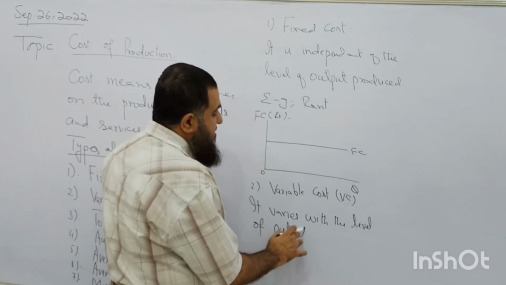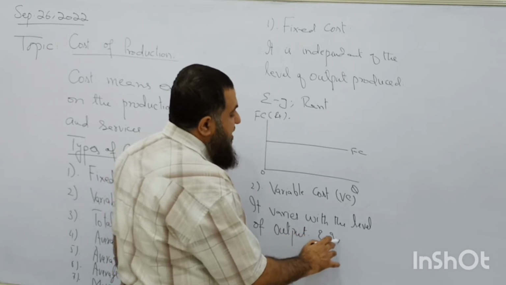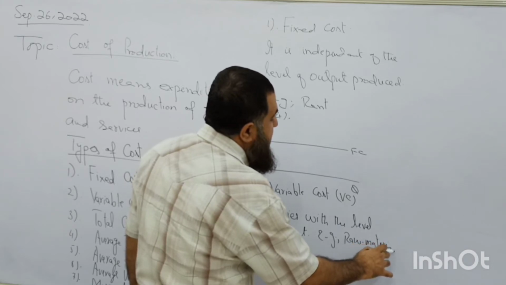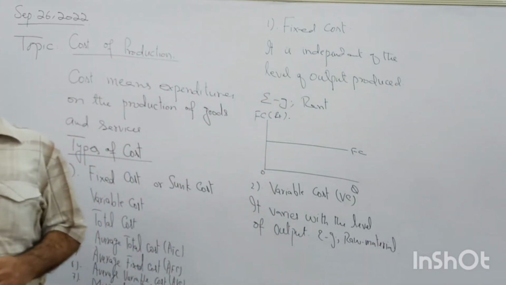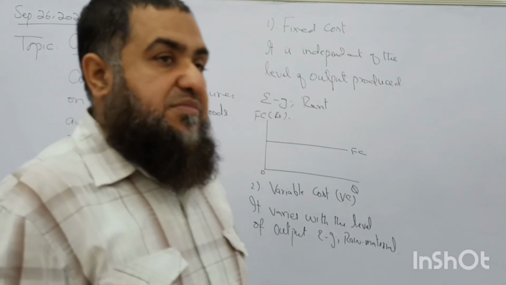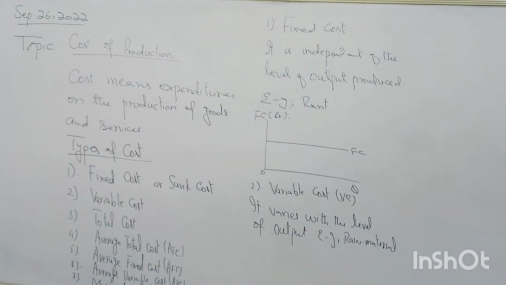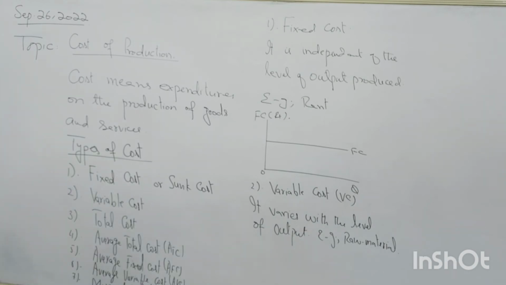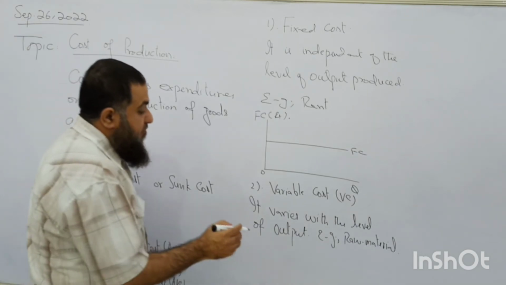For example, you can see raw material cost. If the firm is not producing even a single unit, it is not going to use any raw material or pay labor wages. If the firm is going to produce output, then they are going to hire workers. If no output is produced, no worker is hired. Follow? So variable cost of production is the raw material cost, or you can say the labor cost. When we are going to produce output, we are going to hire the workers.